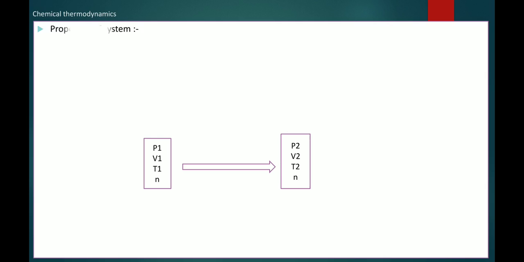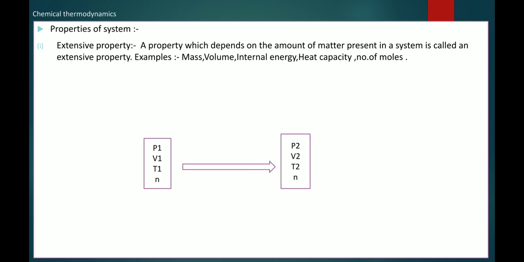Now, properties of system. Two properties are here. First, extensive property, and second, intensive property. So first see this extensive property. A property which depends on the amount of matter present in the system is called an extensive property.